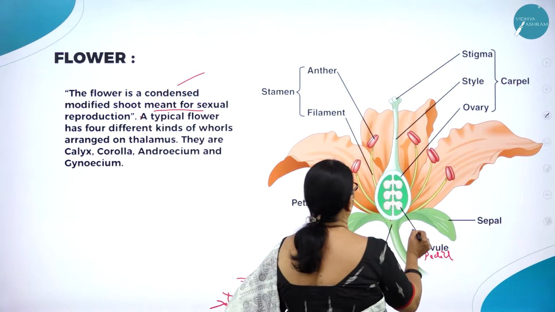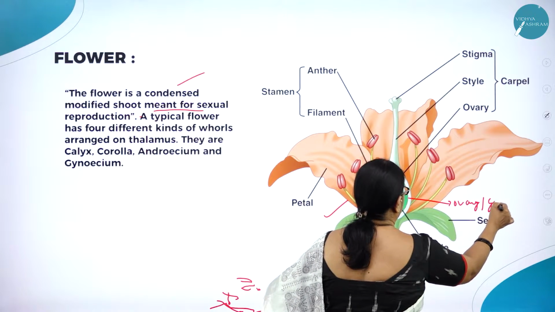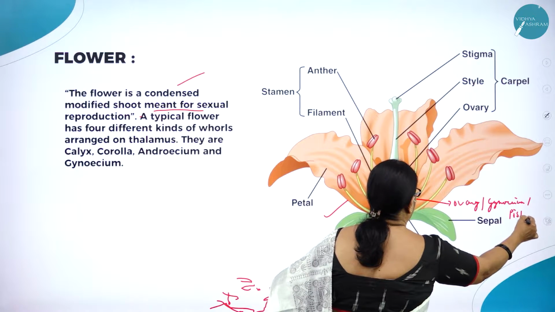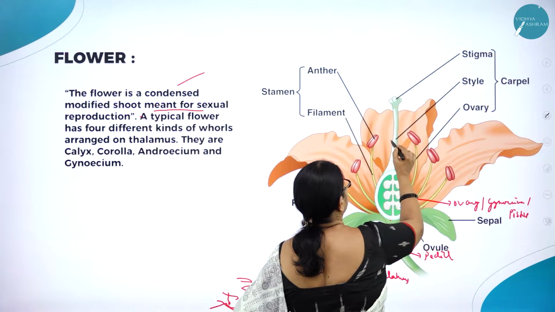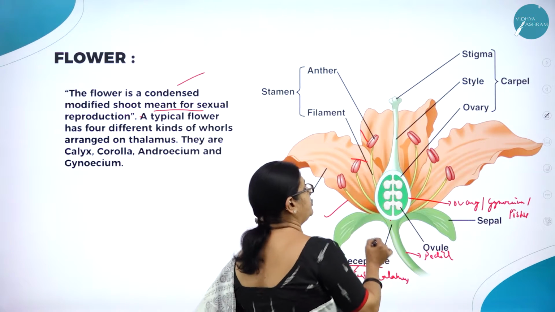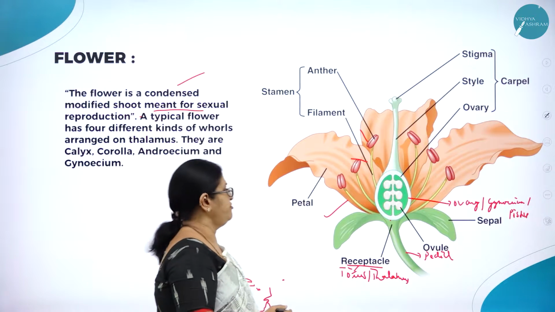And here you can see the ovule, and this is the ovary, or what we call gynoecium or pistil. Here you can see the style, stigma, then the anther and the filament. So all these are the different parts of a flower.